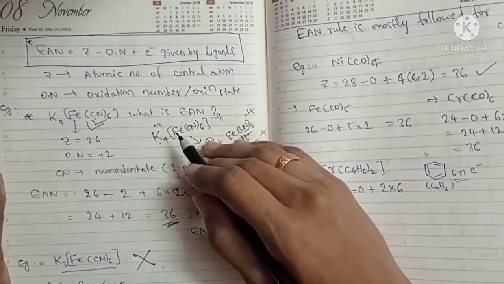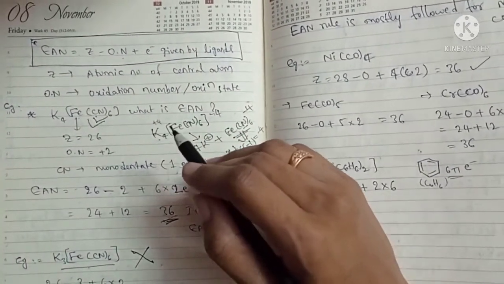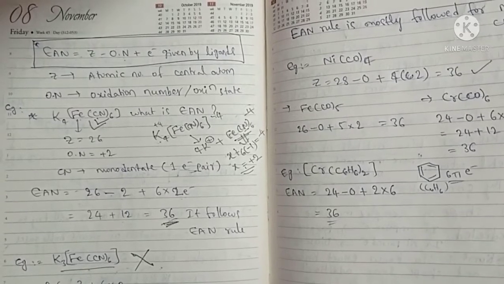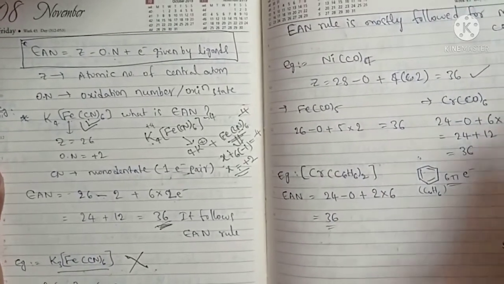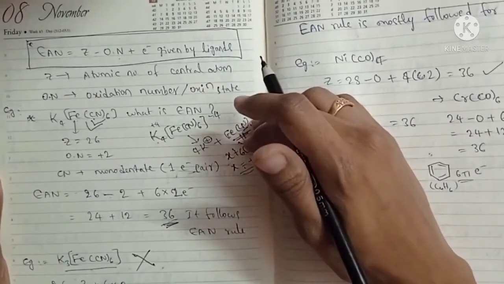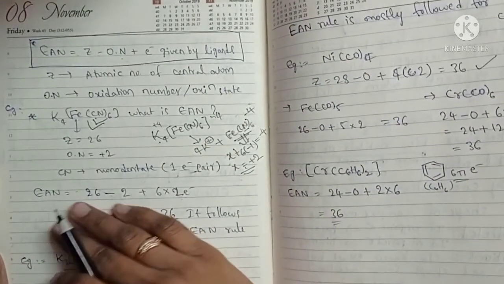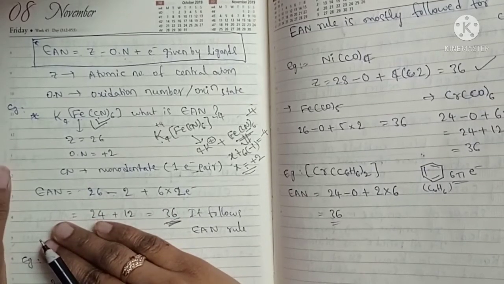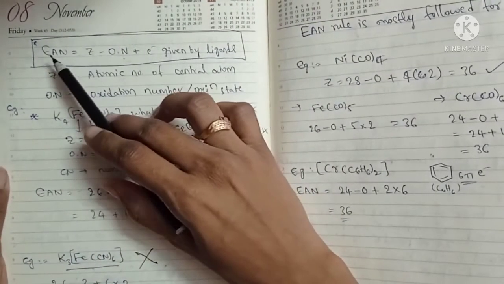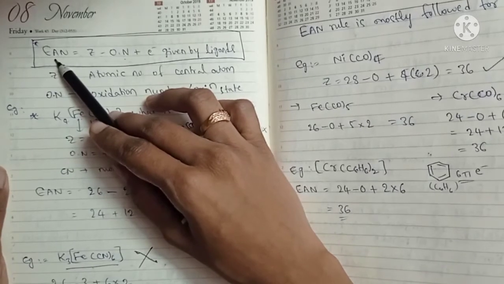Good evening, students. So today we are going to discuss theories of coordination complexes. We have completed Werner's theory. Next we have studied the EAN rule by Sidgwick. The scientist Sidgwick proposed the EAN rule. The complex which follows the EAN rule will be stable.